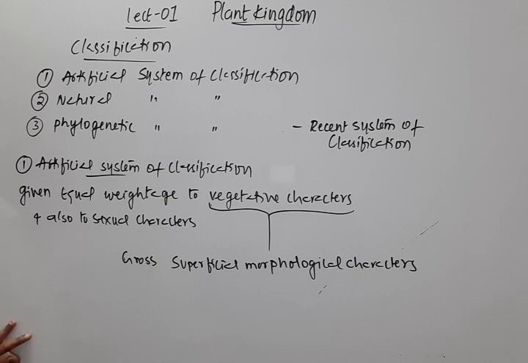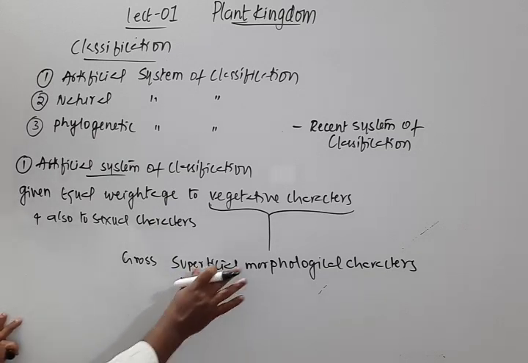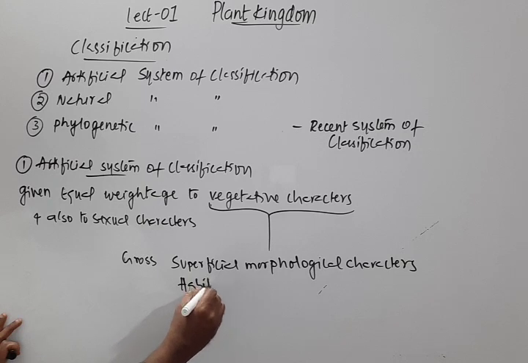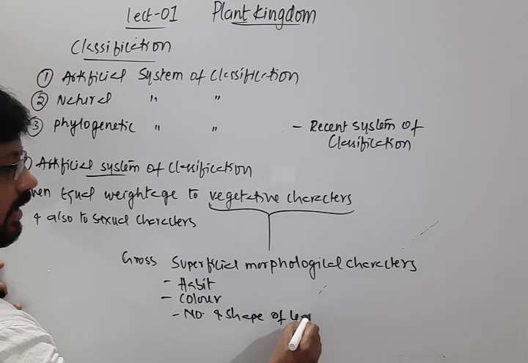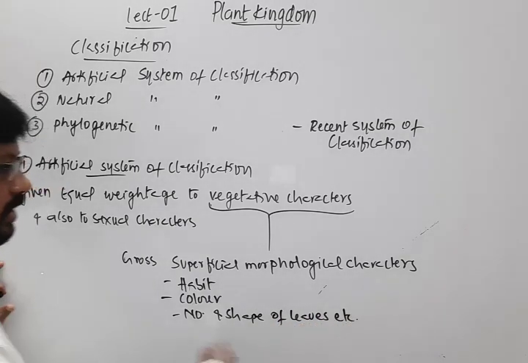And those gross superficial morphological characters were like habit, which means whether they are trees, shrubs. So they considered whether they're herbs, trees, or shrubs, and then they also considered the color. And then even the number and shape of leaves, etc., they considered.